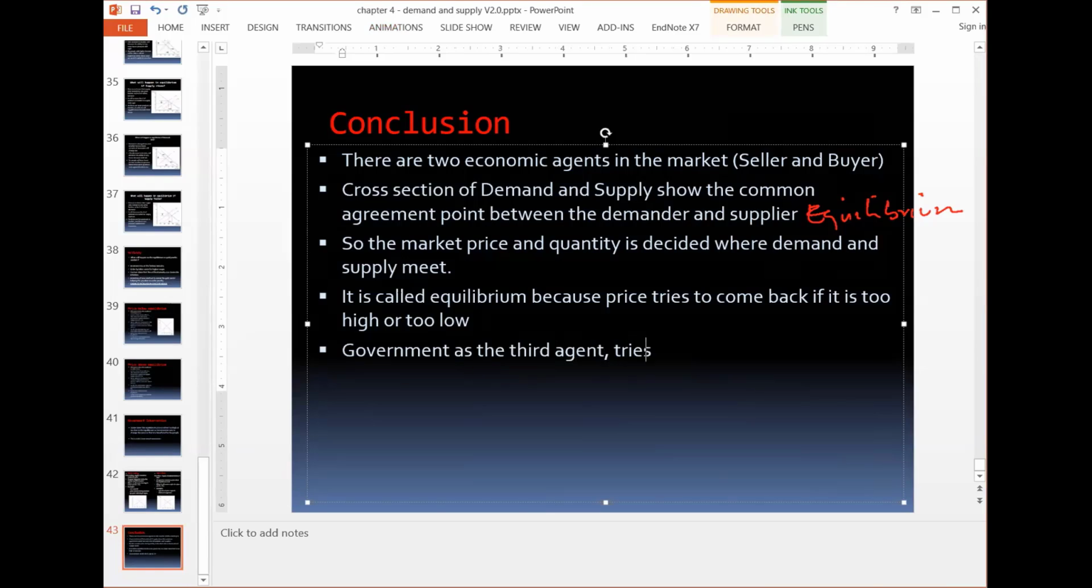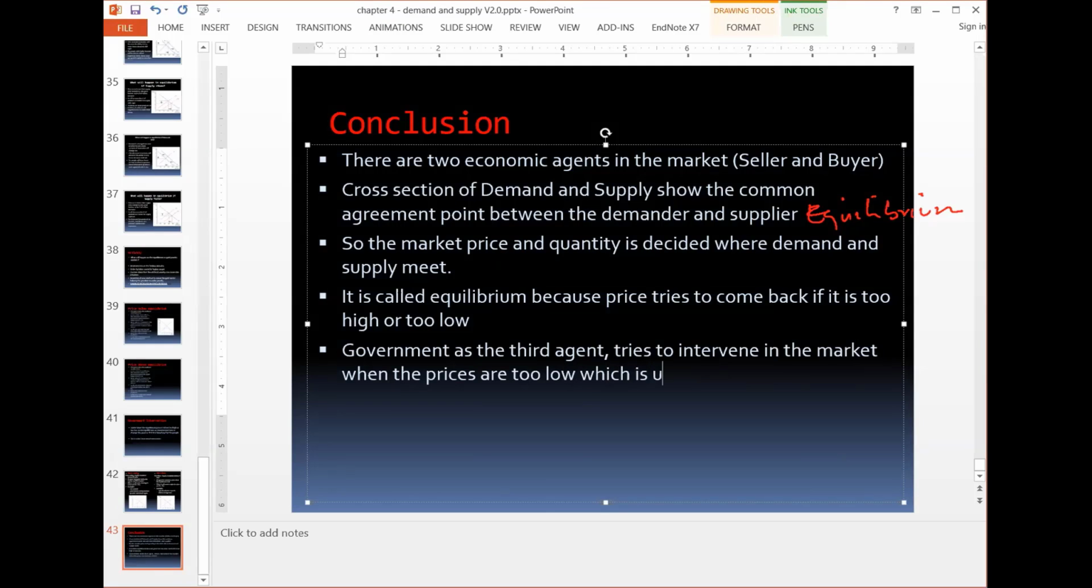Further, we studied that government, as the third agent, tries to intervene in the market when the prices are too low, which is hurting sellers, or when prices are too high, which is hurting the buyers. This way a third agent can come into the market. So this was the topic.